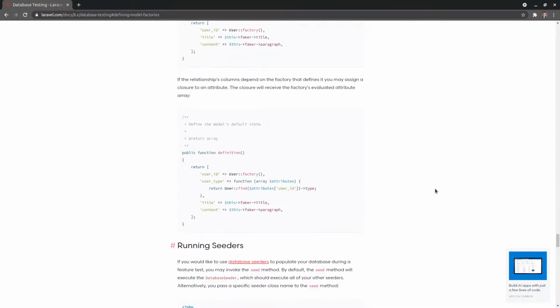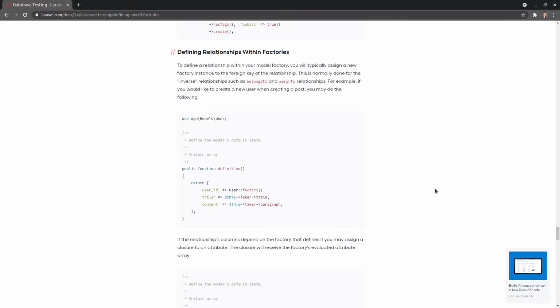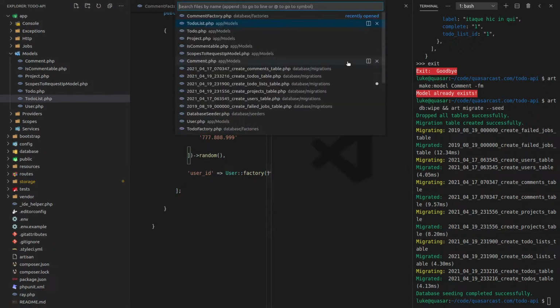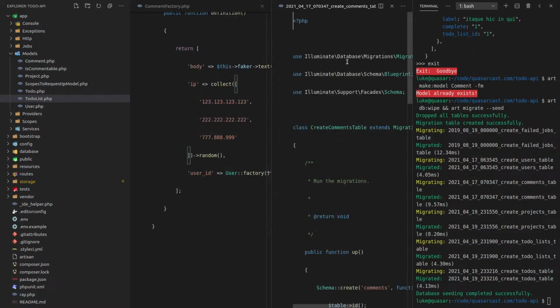All right. It doesn't look like this is built into Laravel, which is fine. I mean, I guess it's a super specific use case. So for now, we will just basically create a new user every time we create a comment. I might try and find a nicer way to do that in the future. But for now, I think that this is fine. But let's go back to the comments table.